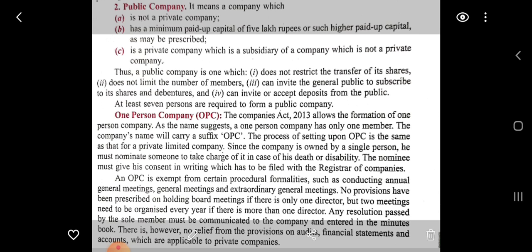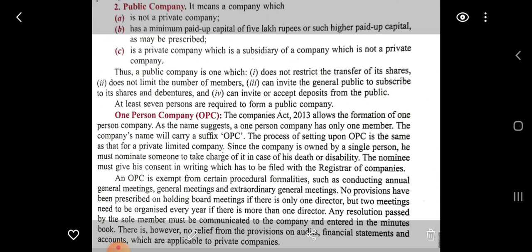As the name suggests, a one-person company has only one member. The company's name will carry the suffix OPC. The process of setting up an OPC is the same as for a private limited company. Since the company is owned by a single person, he must nominate someone to take charge of it in case of death or disability. So here, the sole trader's business is closed down if the owner dies.